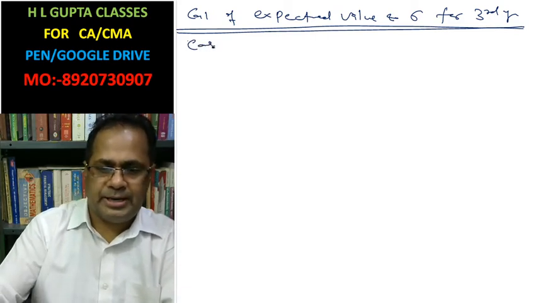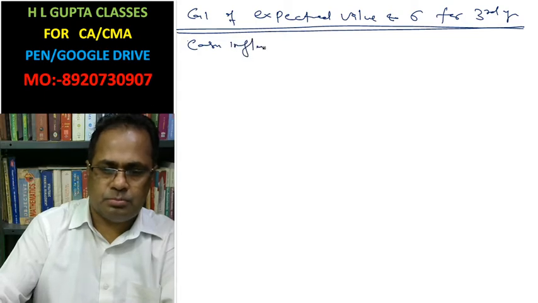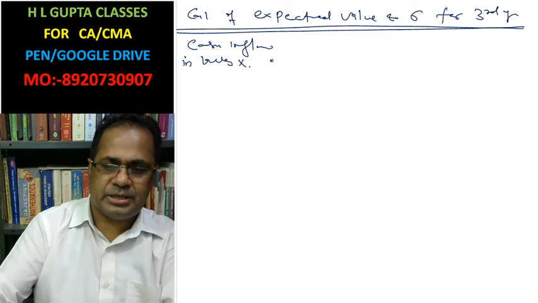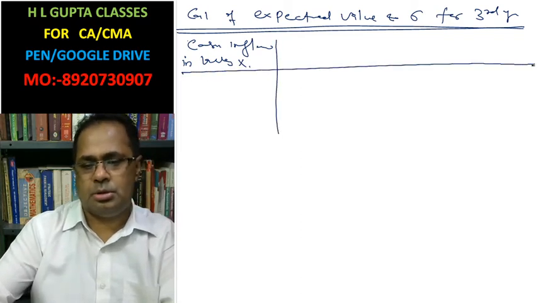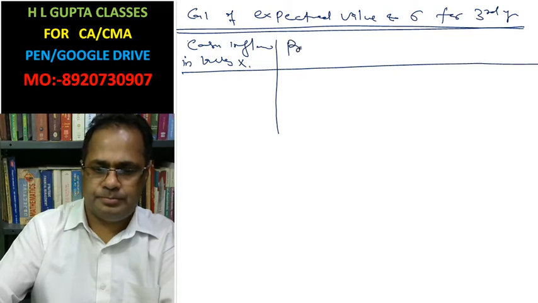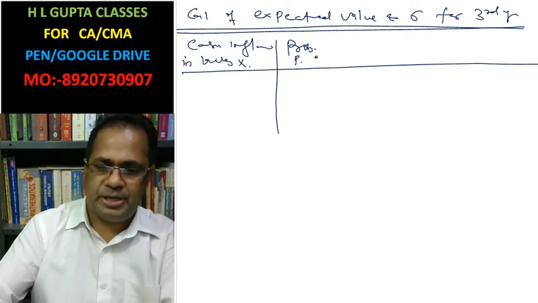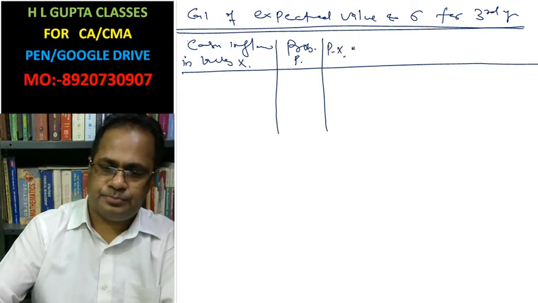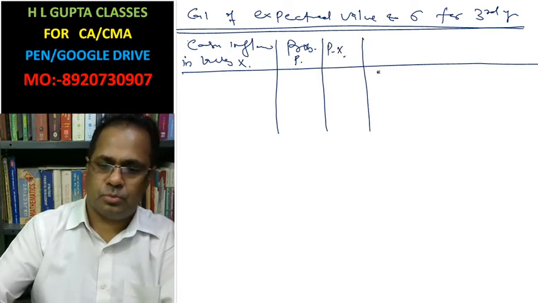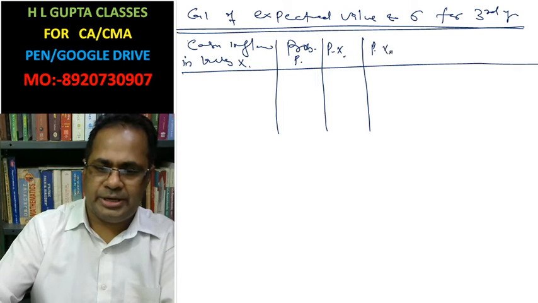You write here cash inflow in lakhs, that is X. Probability, that is PI. PI XI. PI XI X square.